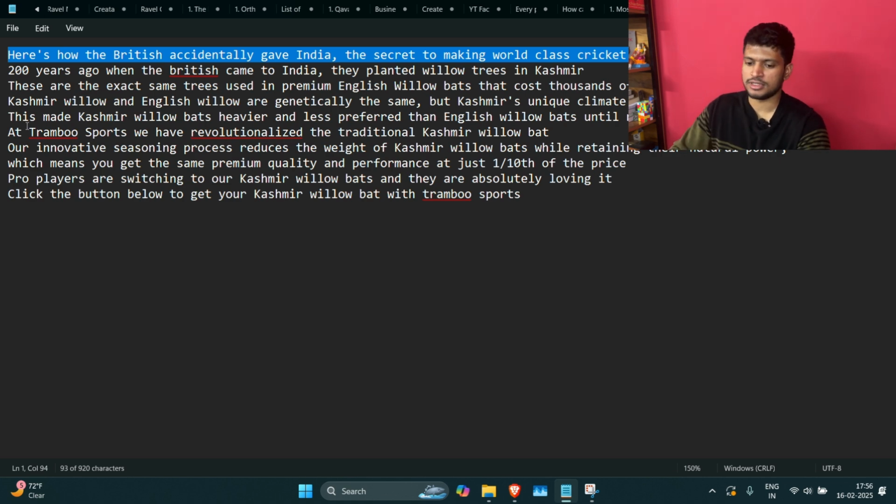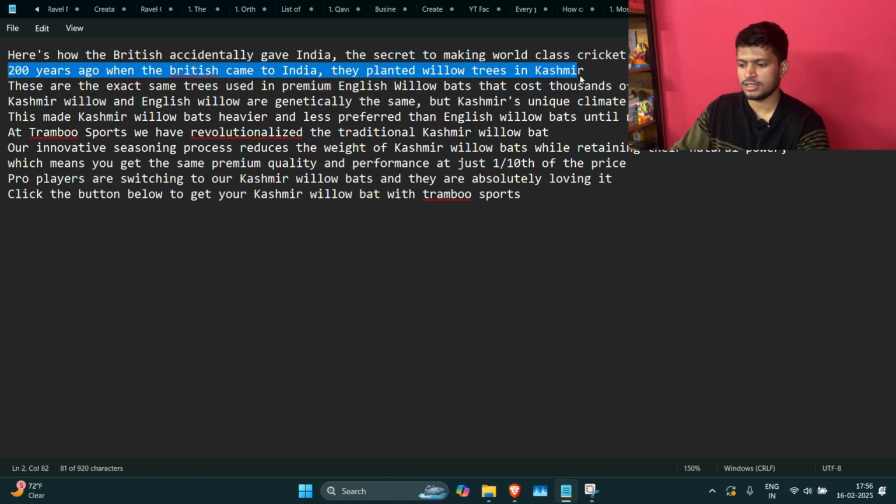Then starts the narrative that 200 years ago, when the British came to India, they planted willow trees in Kashmir. These are the exact same trees used in premium English willow bats that cost thousands of rupees. Kashmir willow and English willow are genetically the same, but Kashmir's unique climate made its willow denser. So up till this dialogue, we have established that Kashmir willow and English willow is the same tree because Britishers planted it themselves in India. So you can't argue with that logic. Now moving forward, this made Kashmir willow bats heavier and less preferred than English willow bats until now.